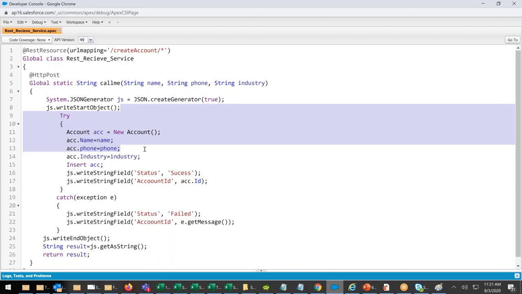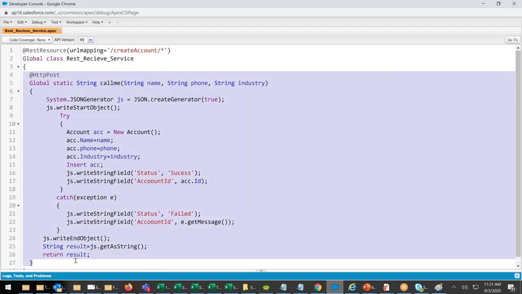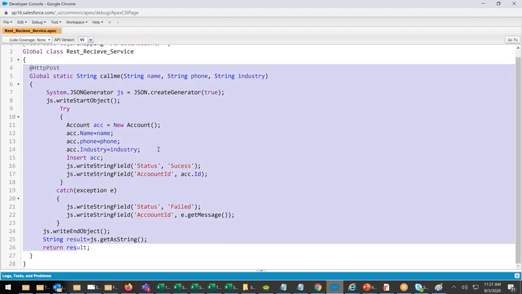Tomorrow we will see how to write a get service, with the same example. Can I have both get and post in a single service? Yes, that's exactly what we'll do. Today we have written one service, HTTP post. Next I will write one more service, HTTP get.